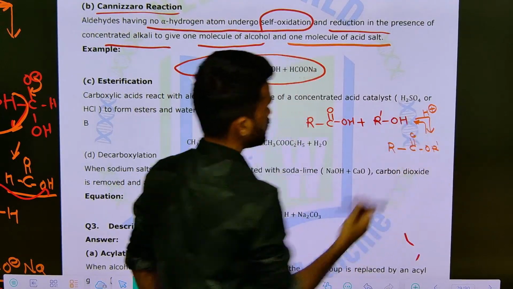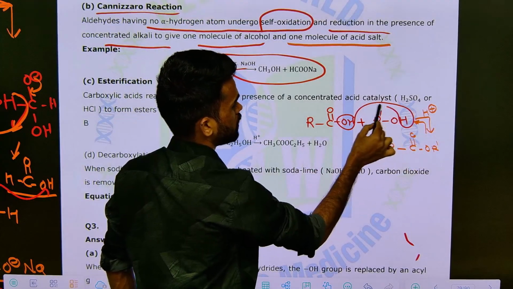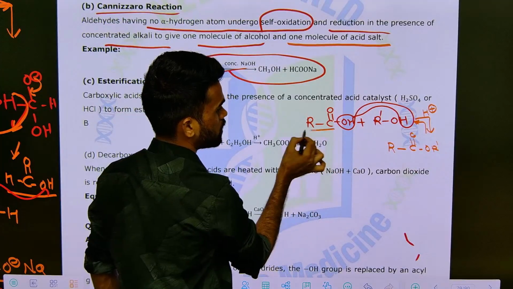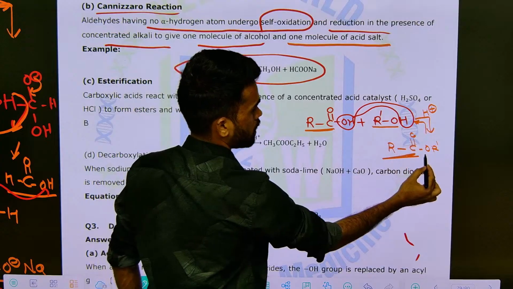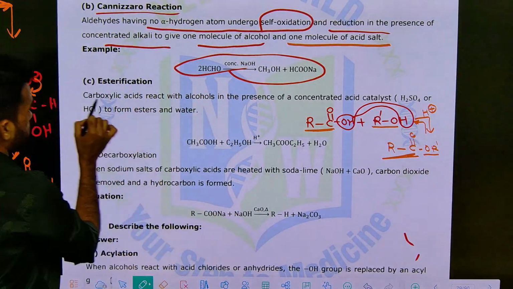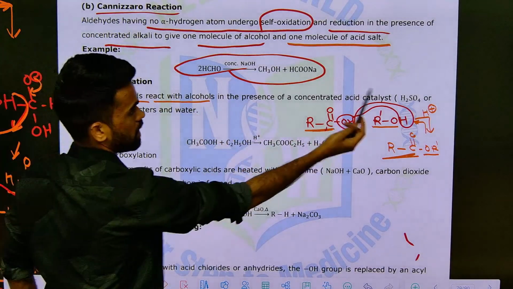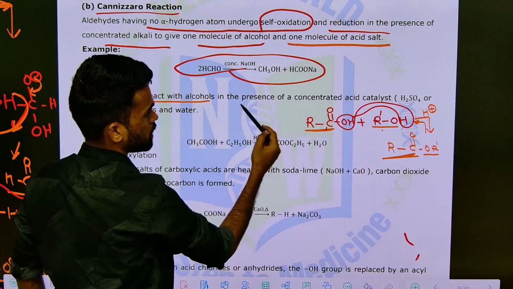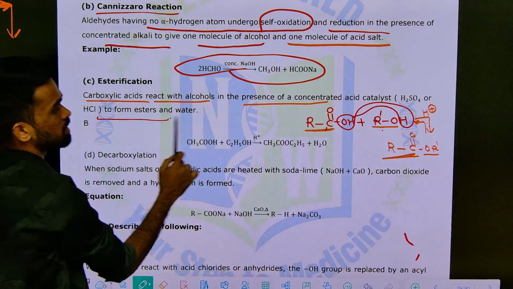OR dash. See, what I did is this OH group and this H plus. If I remove as water, what is the remaining part? RC double bond O, R dash O, that's it. That is the ester final product. So once read this, carboxylic acids react with alcohol in presence of concentrated acid to form ester and water,